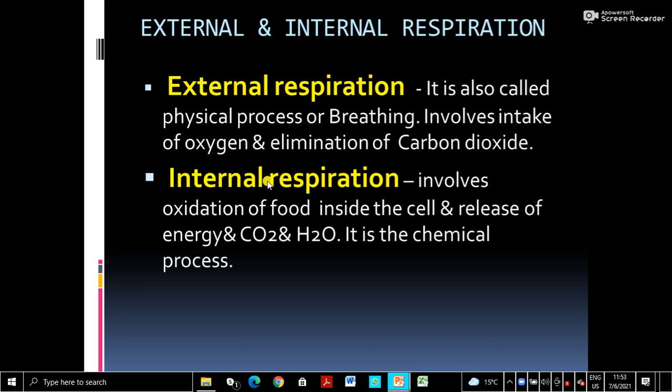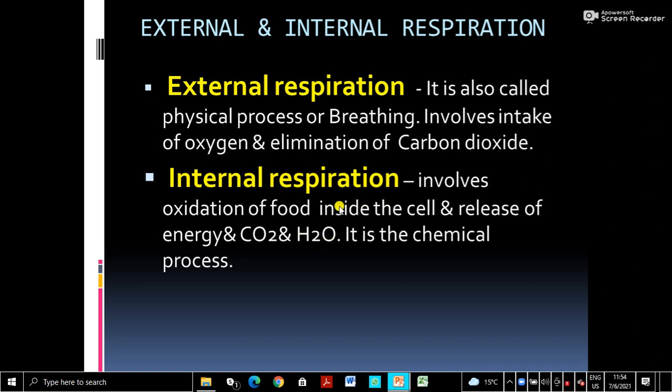And comes internal respiration. The second step is internal respiration, which involves oxidation of the food. This is the actual process where the energy is released. It involves oxidation of food inside the cell and release of energy, carbon dioxide and water. This is a chemical process.